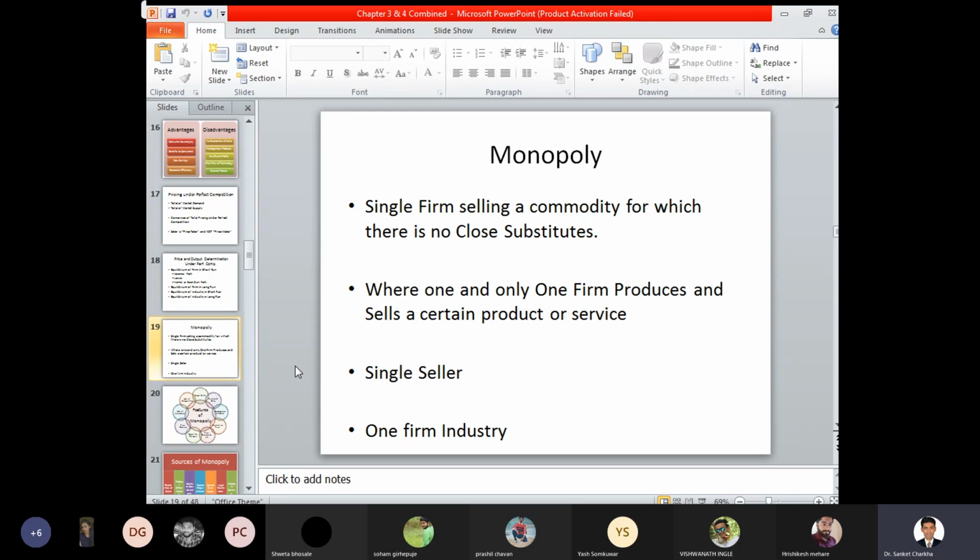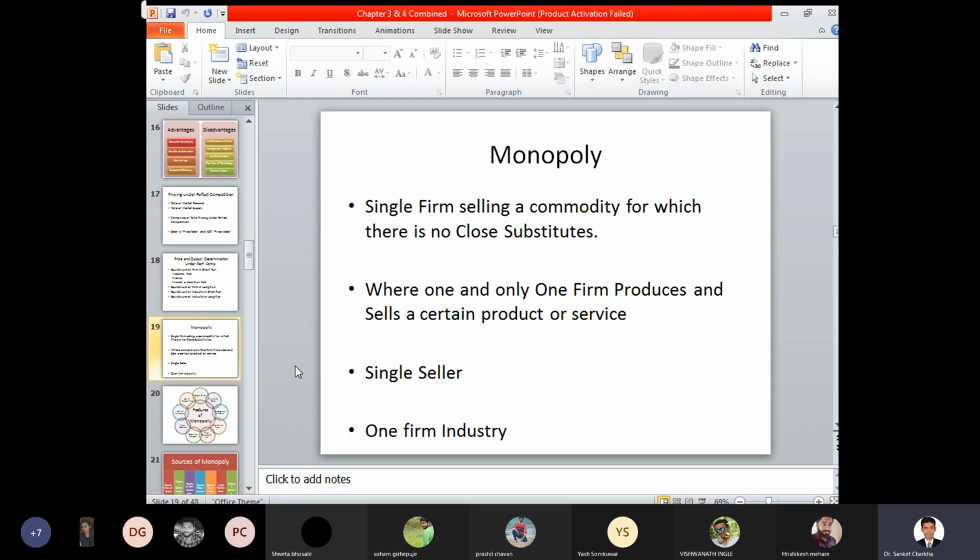There is no competitor or alternative manufacturer available who is ready to sell those goods and services. Only one seller is selling that commodity, and that market situation, where there is only one seller, is called a monopoly, where one and only one firm produces and sells a certain product or service. So only one manufacturer, firm or retailer is selling the product. Single seller and one-firm industry.